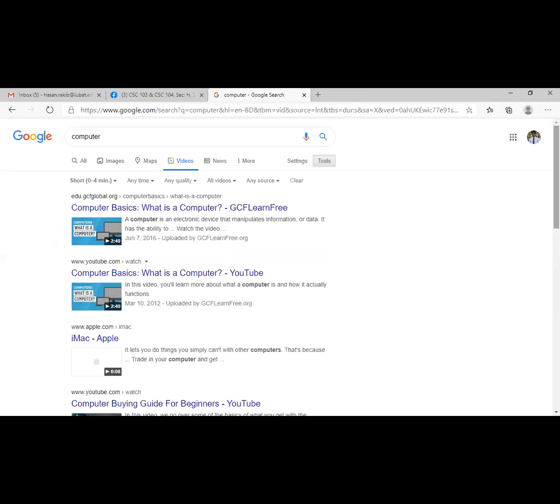Then any time I can select the time, like past hour, like past week. In this way I can select any time here. Then the quality, do you want high resolution or any resolution is enough? Then all videos you can select from here. Then here you can see any sources, like you can select a specific website from here. So in this way you can give filter.